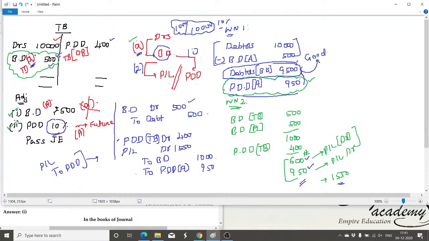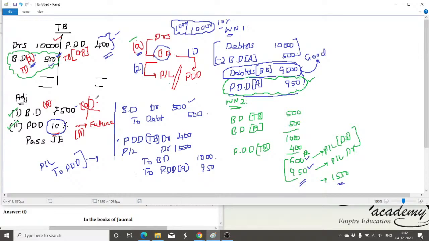As I already told you, for Diwali, you can keep aside some amount for medical expenses, for retirement benefits, whatever it may be. But the amount you kept aside is not the exact amount, but you are really aware that there will be expenses, though you are not aware of the exact amount. So you just see, I kept aside 400 rupees in the previous year, as considered in the trial balance. Considering the previous year's experiences, I may have a bad debt of 1,000, so 400 rupees. But the actual bad debt is 500 plus 500, 1,000 rupees. The actual may be different, it's only a provision.